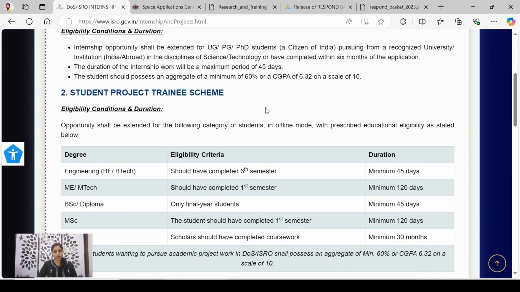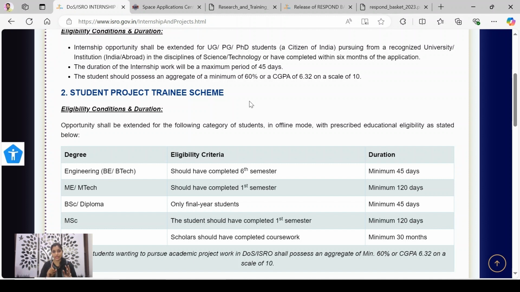Anybody having marks more than 60% or CGPA above 6.32 after completion of your third year, sixth semester, I'm talking about UG students, for PG after one semester and for PhD after coursework, can apply to any ISRO center for an internship. Internships are not paid.